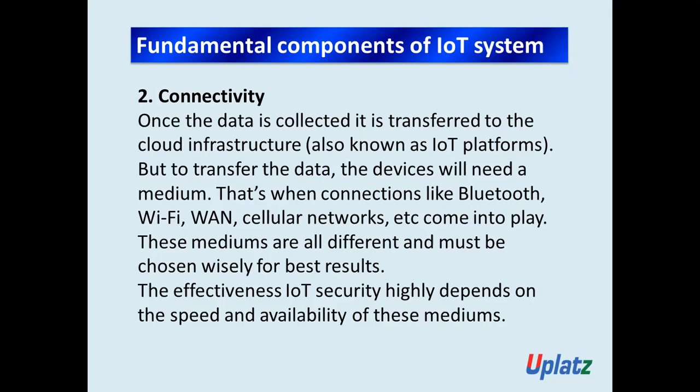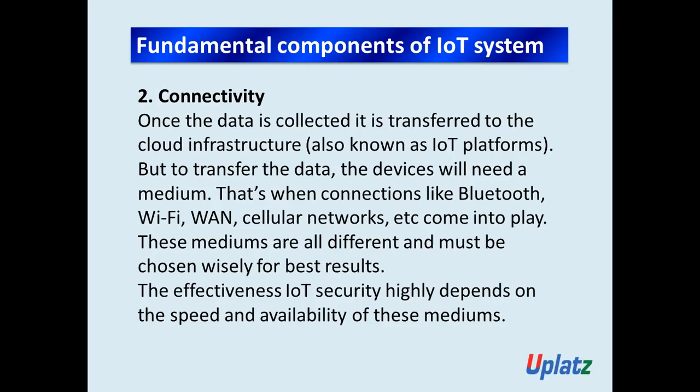But to transfer the data, the devices will need a medium. That's when connections like Bluetooth, Wi-Fi, WAN, cellular network, etc. come into play. Got the point? So the sensor and devices collect the data from their environments, and once collected, it is transferred to the cloud infrastructure, which is also known as IoT platforms.